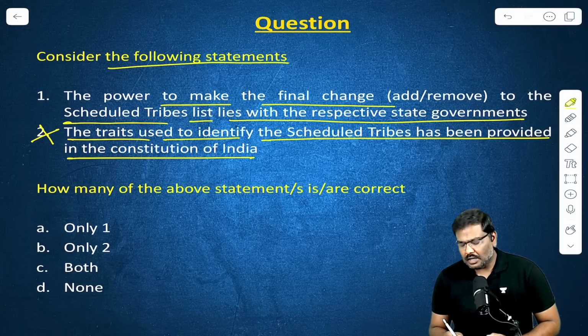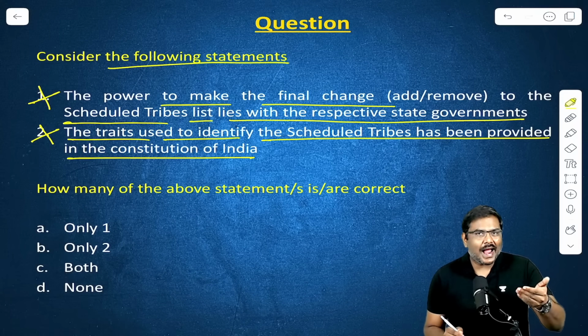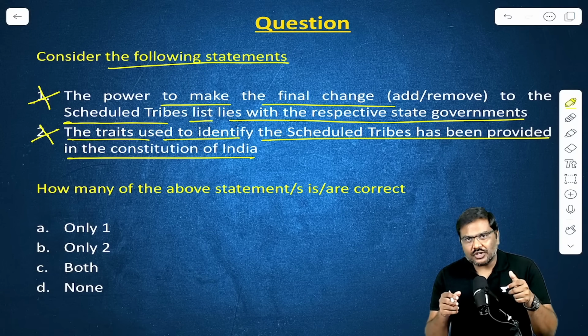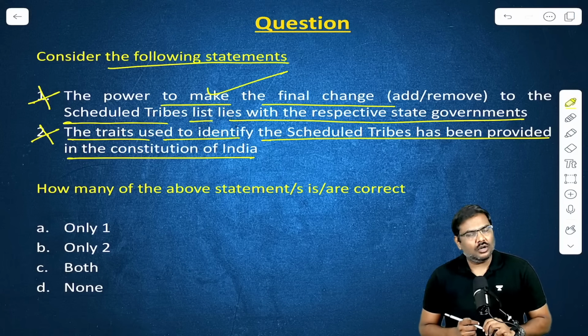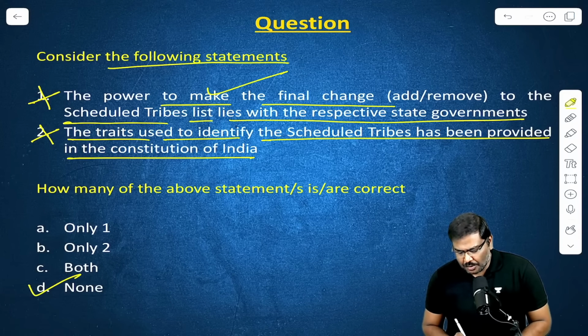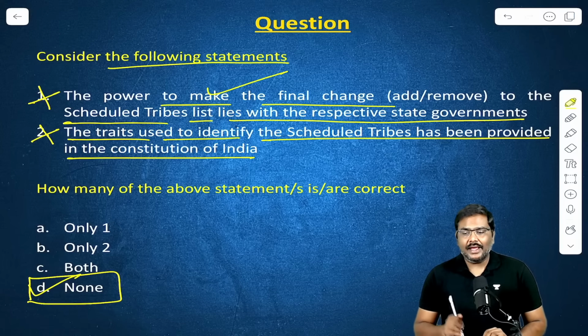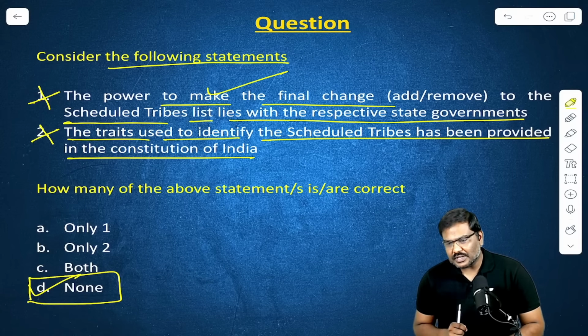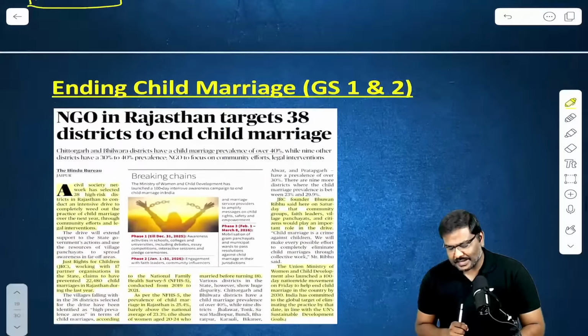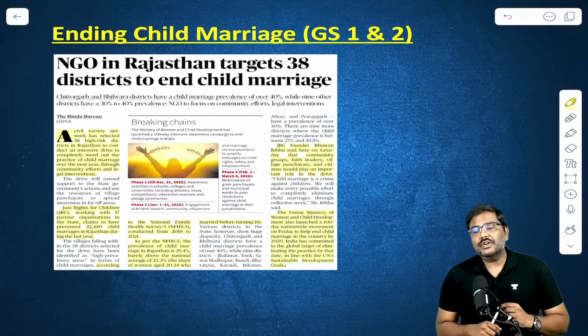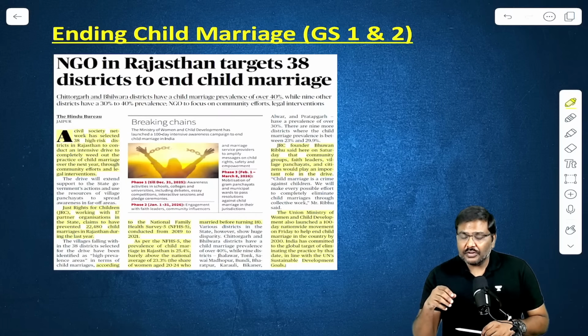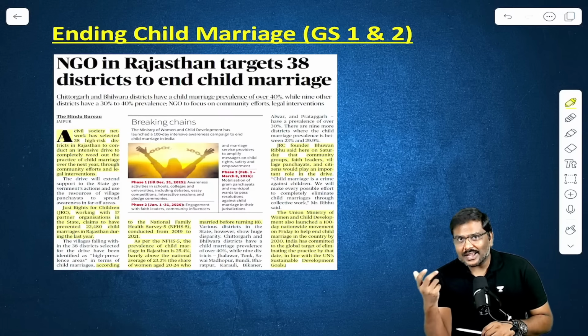Please remember, the power to either add or remove communities from the scheduled tribes is with the Parliament. Final power is with the Parliament, not with the state government. So the right option for the question will be option D, none of the above. Some of you are saying option B is correct, that is, the second statement is correct. My dear, the Constitution of India doesn't have the provision which provides the features of recognizing a scheduled tribe.